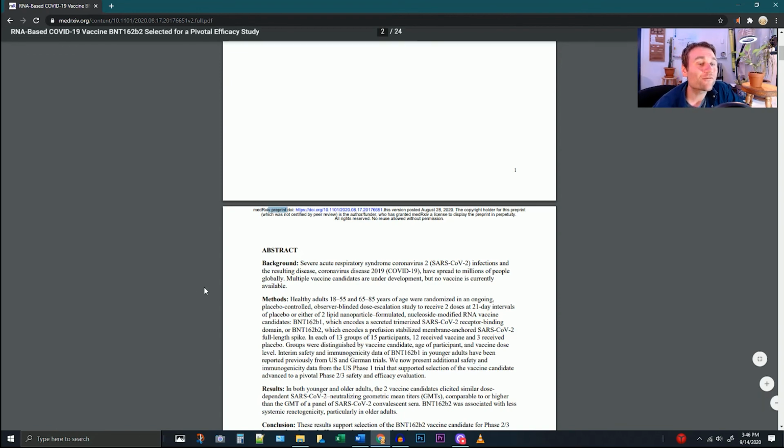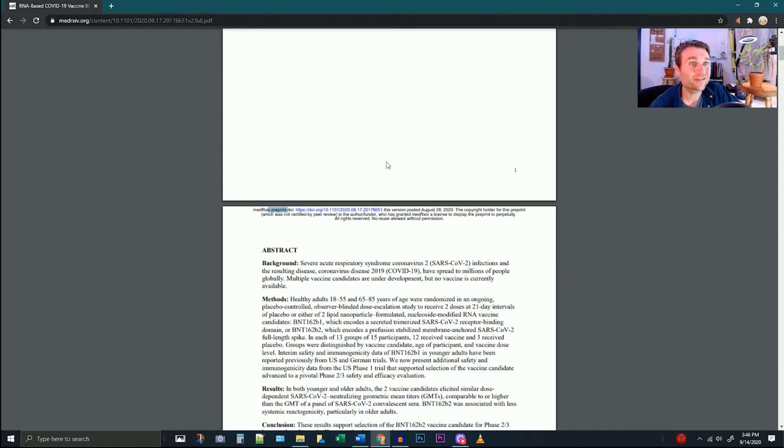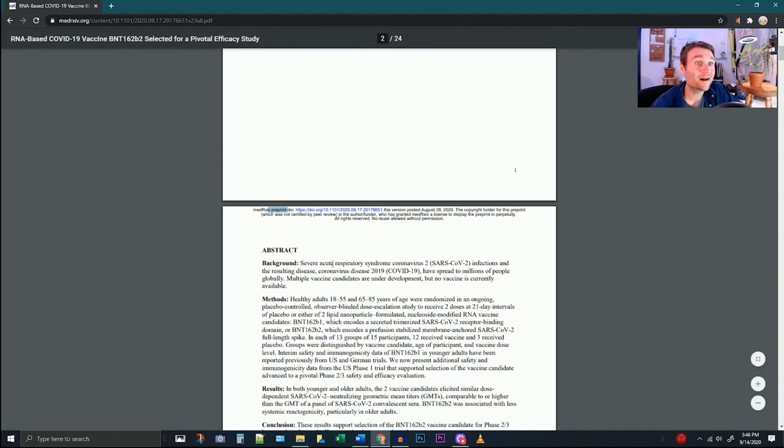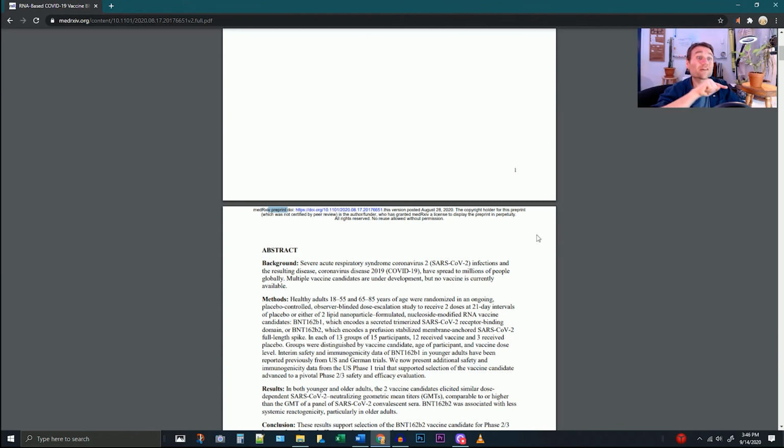Preprints are before peer review has occurred. So this is a copy of the paper before they've gone through the peer review process. So this is not published in a journal yet, so this would not count as an article for you to be able to use for your paper. But that means it's a really good example that I could use, because this will not be something that someone otherwise could have been able to use.